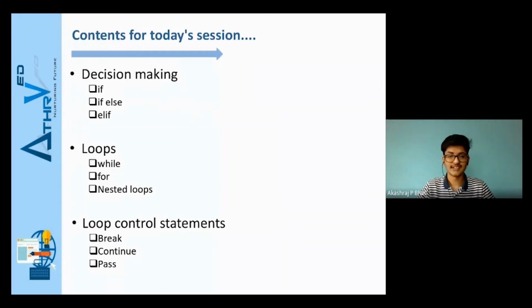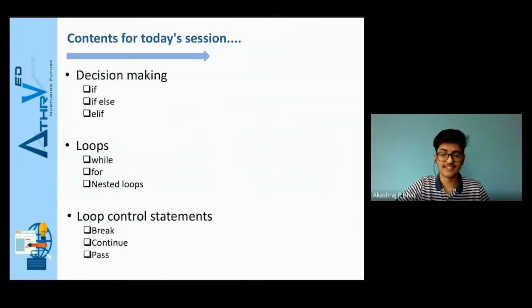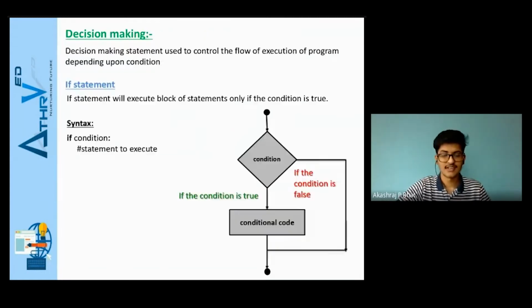The contents are three main topics. One is decision-making statements, under which we will learn the if statement, the if-else statement, and the elif statement. The second topic is loops, where we'll learn about the while loop, for loop, and nested loops. The third and final topic is loop control statements, again three main statements: break, continue, and pass. We will start with the first topic for today's session, which is decision making statements.